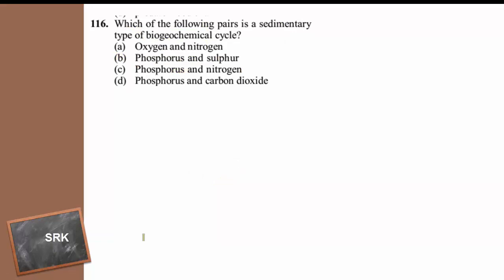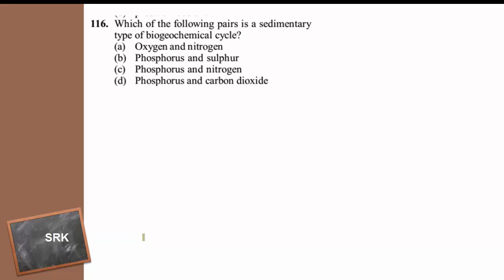Which of the following pairs is sedimentary type of biogeochemical cycle? Oxygen and nitrogen, phosphorus and sulfur, phosphorus and nitrogen, phosphorus and carbon dioxide. So which one is the answer? What are biogeochemical cycles?